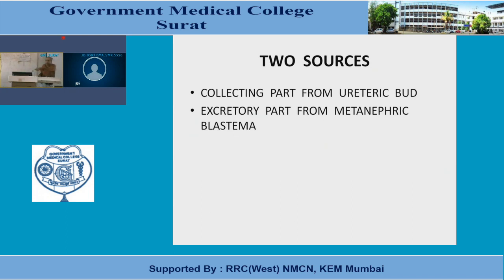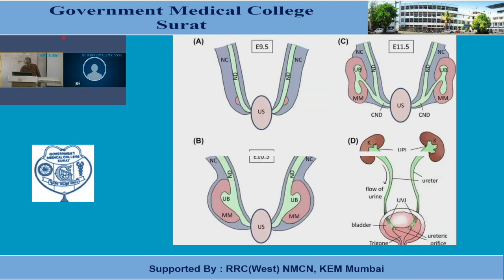And I also explained what the metanephric blastema is. As the ureteric bud enters the nephrogenic cord, it is capped by the bilaminar cells of the mesoderm present in the nephrogenic cord, and these cells are known as the metanephric blastema. Now what happens? As the distal end of the ureteric bud divides and subdivides for certain generations, the capping cells also divide and subdivide, because they have to cap each end.